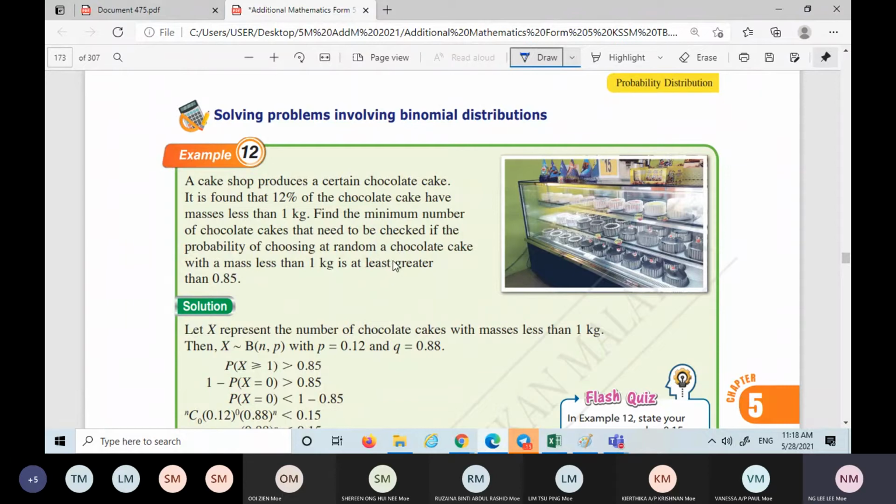This one, I think the question got a mistake. Here should have at least one, and then is greater than 0.85. You cannot do it; the question doesn't make sense.